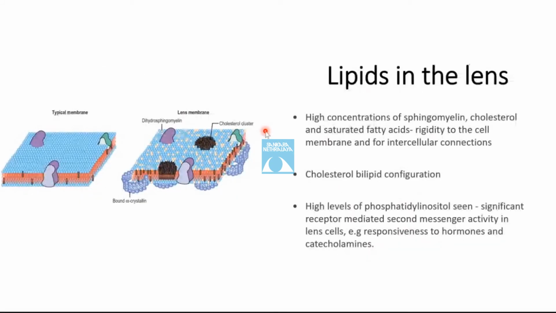The lipid metabolism in the lens. The lens consists of a high concentration of sphingomyelin, cholesterol, and saturated fatty acids, which ensures rigidity of the cell membrane, which is required for the intercellular connections. Especially the cholesterol bilipid configuration ensures a high level of cholesterol in the neighboring regions, thus maintaining the stability of the membrane, even if there is significant change in the membrane phospholipid. Also, high levels of phosphatidylinositol are seen, which signifies receptor-mediated second messenger activity in the lens cells. For example, the responsiveness to the hormones and the catecholamines.